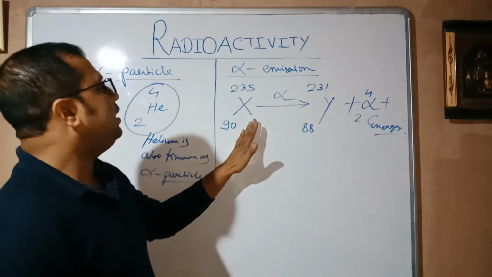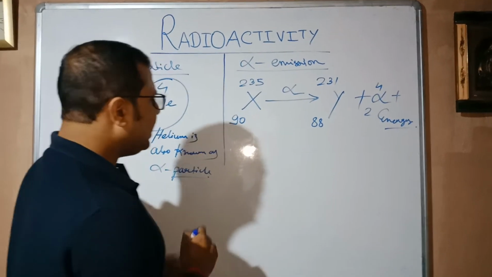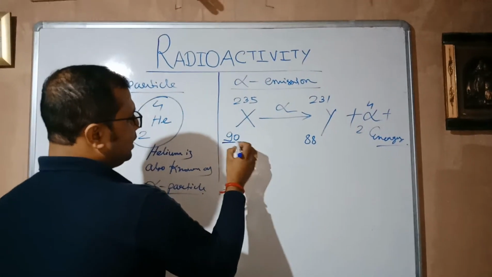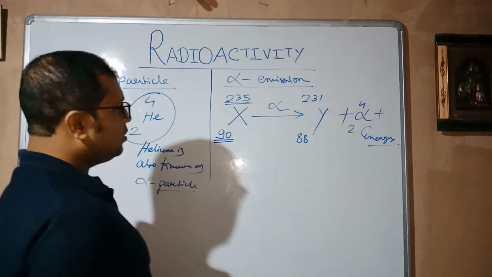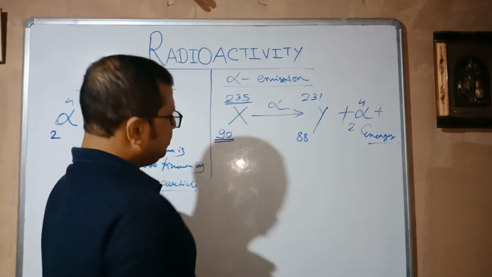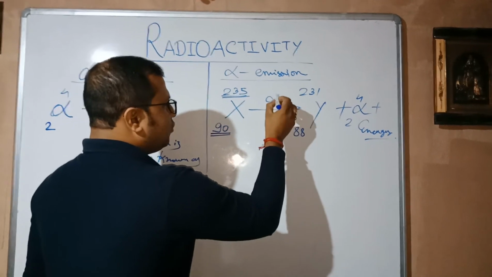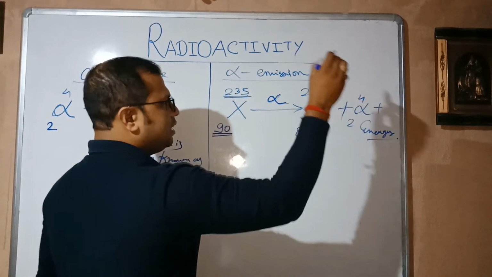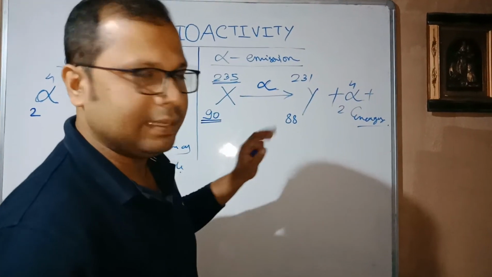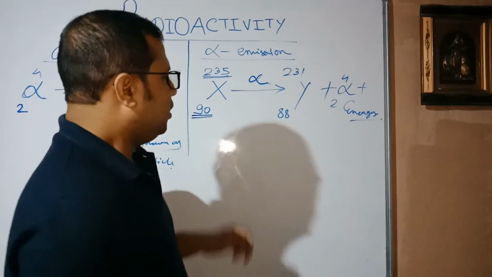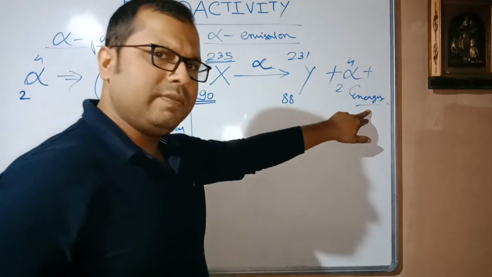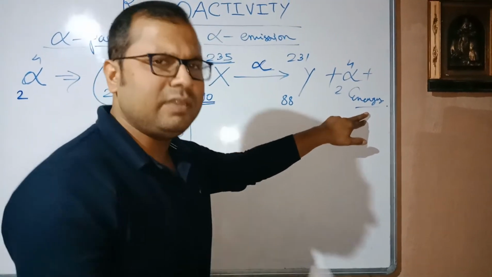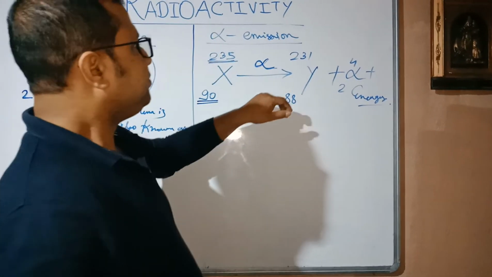We have a parent nucleus here, students, where I have taken the atomic number 90 and the mass number 235. We have the information that an alpha particle is coming out from this, decaying from this element. While it comes out, energy will also be released. How much energy will be released, we will discuss later on.